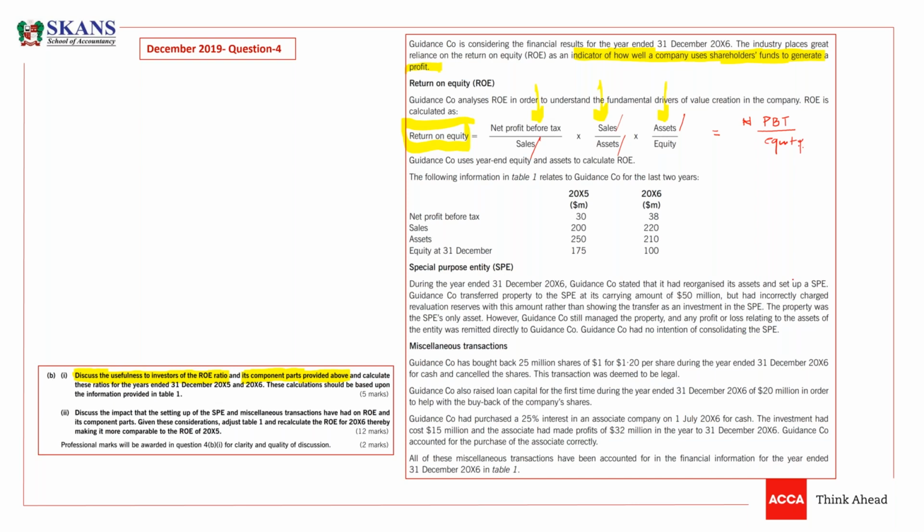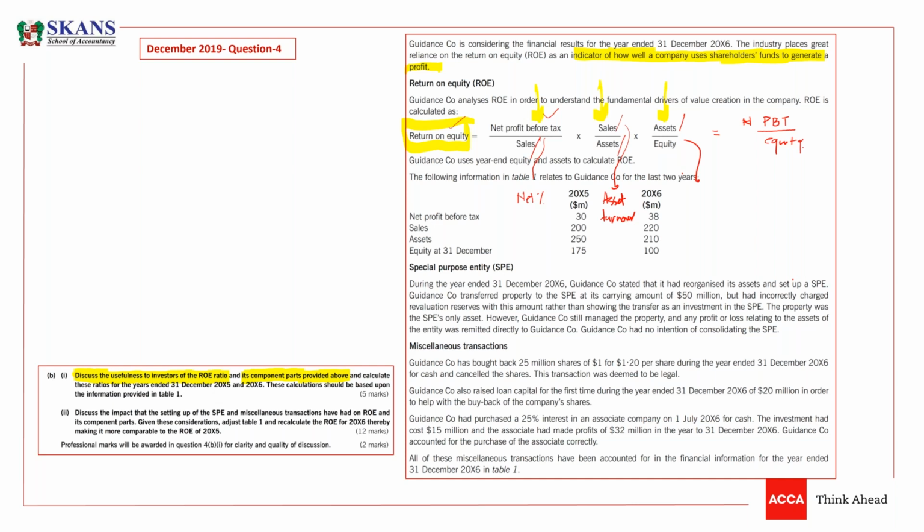But the first part is a very simple part. You just need to explain what is the meaning of return on equity, what is the message that this ratio gives to the investors. In the same way, net profit before tax divided by sales, we know this is the net profit percentage. What is the message given through this ratio? Then this is the asset turnover ratio, we usually call it the asset turnover ratio. And this is the asset to equity ratio. What does it mean? Obviously, I'm going to explain. Is that okay, guys? Are we clear?